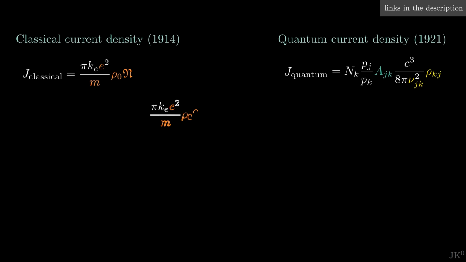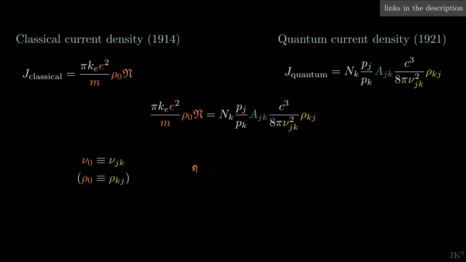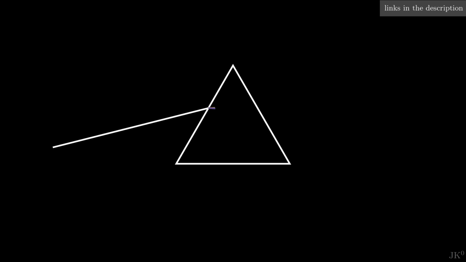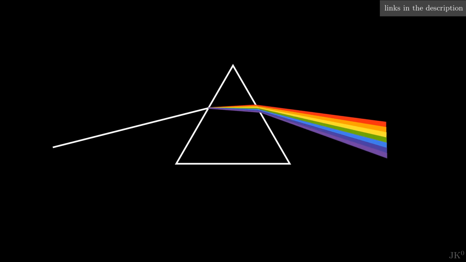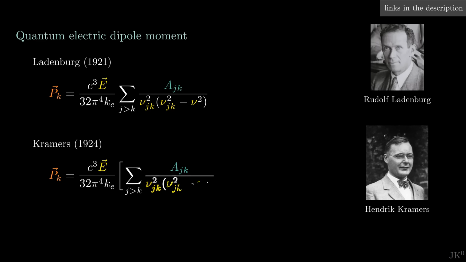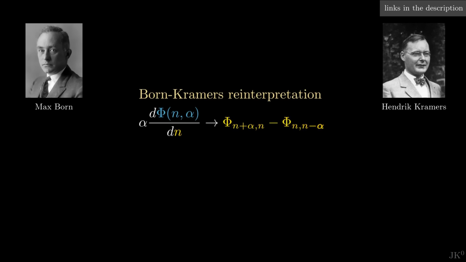The breakthrough came in early 1921 when Rudolf Ladenburg found a way to connect Einstein's quantum probabilities with classical quantities that could be measured in dispersion experiments. Inspired by Ladenburg, this idea was extended by Hendrik Kramers, who found a quantum theory of dispersion. Kramers and Max Born also discovered a mathematical relation between classical and quantum relations that was crucial for Heisenberg.